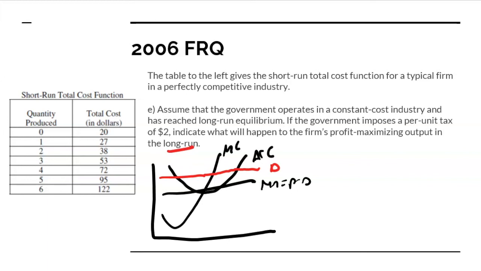In the long run, nothing really happens, right? We always end up back at our equilibrium point. So the answer for question E is that there is no change whatsoever, right? Because here for the firm, as we go from long run to long run, the quantity is never going to change. The quantity is going to change as you go from long run to short run. But as you go from short run back to long run, we return back to that original quantity in the firm. Of course, the equilibrium quantity in the market is going to change, but the quantity of the individual firms are going to revert back to its original level.